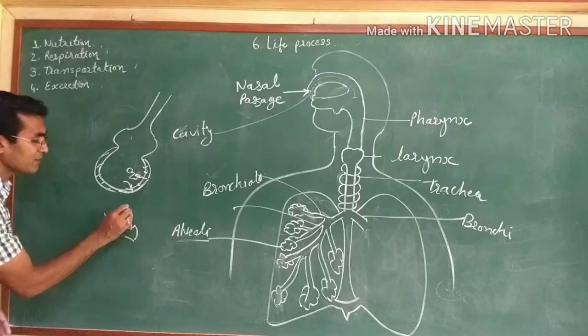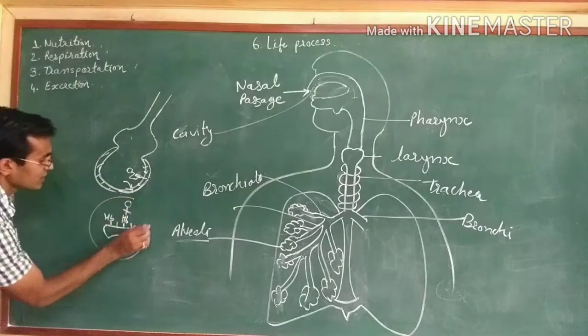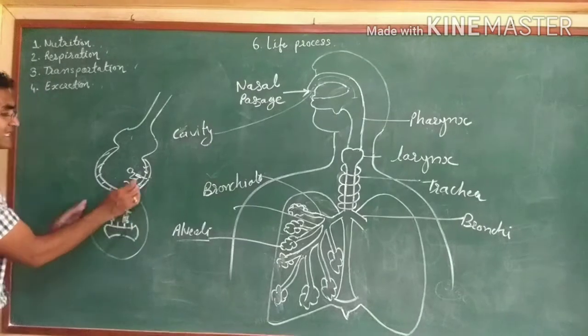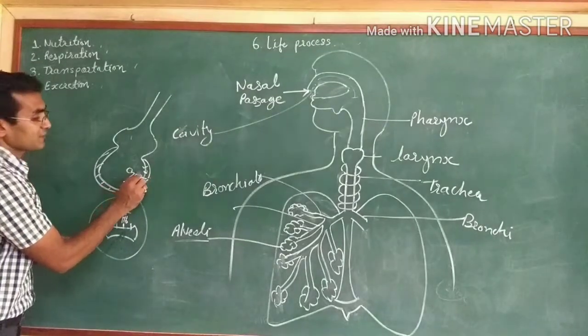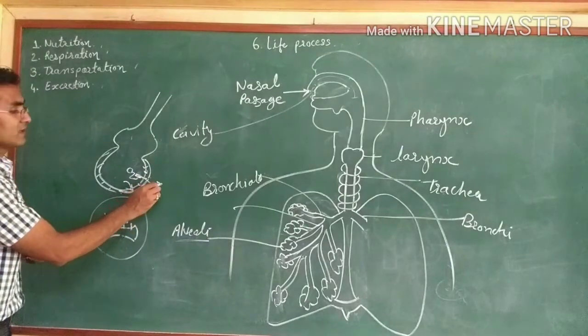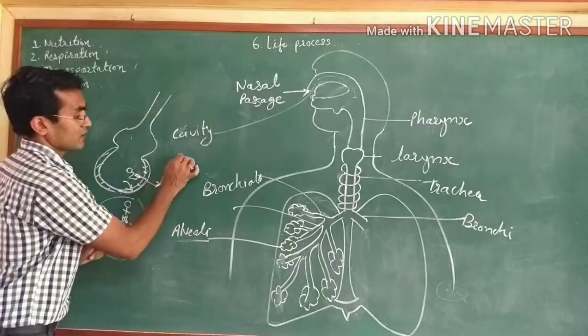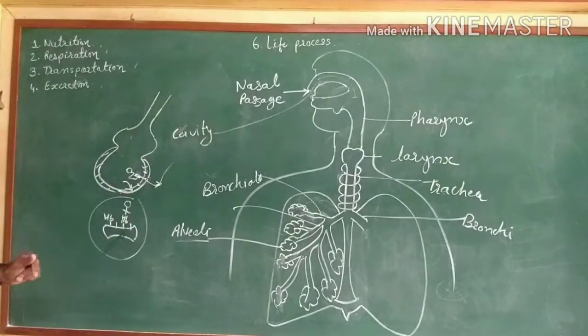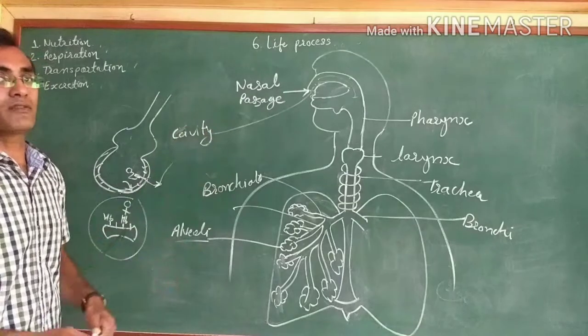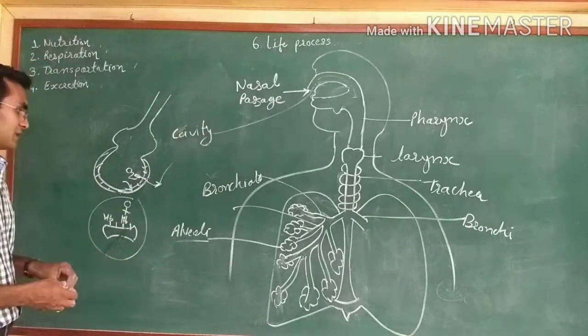Understand? So this HbO complex is made. It is further transported through the blood into the heart, and from the heart to the different organs where the respiration process takes place.